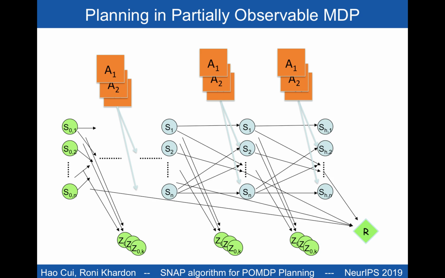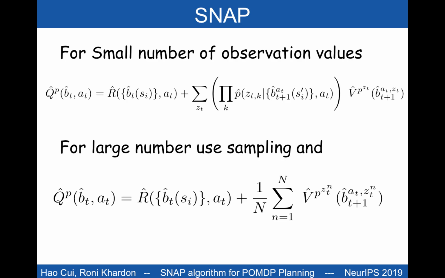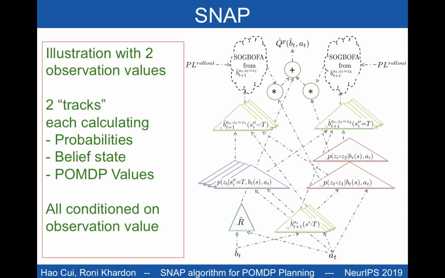Our solution is to reorder the computations by enumerating possible values for observations and conditioning on these values. This works when there are only a few values. In this example, we have only two values, and we generate two tracks in the graph. The graph computes probabilities, belief states, and POMDP values. The last portion computes the value of a belief state by using the SOGBOFA construction on the nodes representing the belief state in the graph.